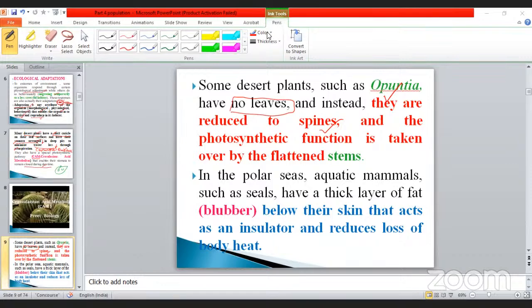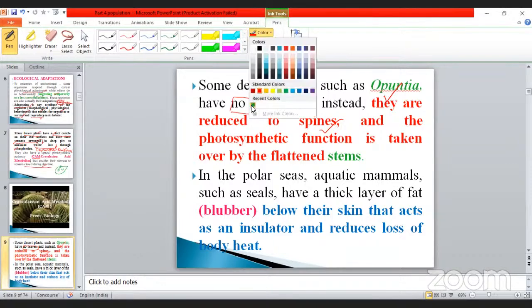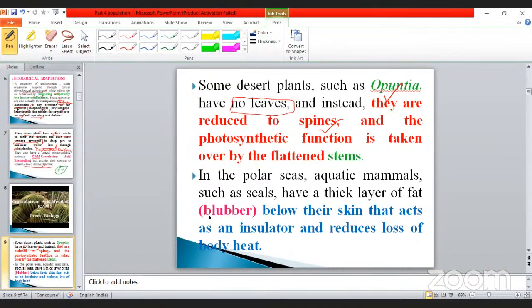Don't forget, my dear students, this is a very, very important point. Blubber is a thick layer of fat. Already we discussed it in the polar bear, isn't it? Then only they can survive. It also acts as an insulator. That is very, very important, my dear students.